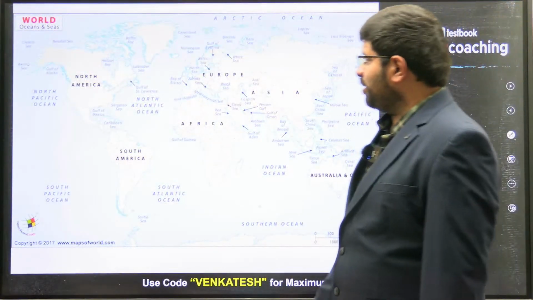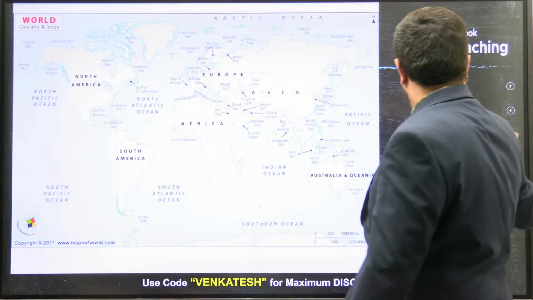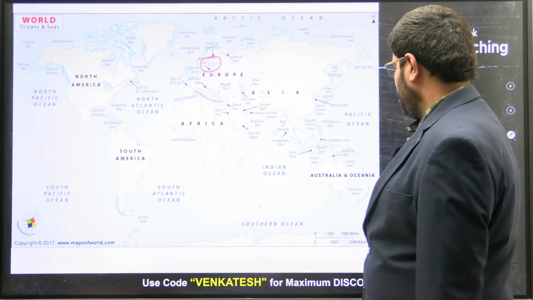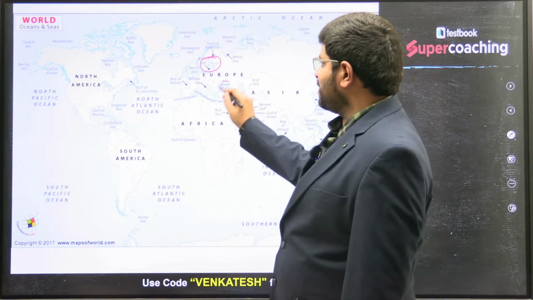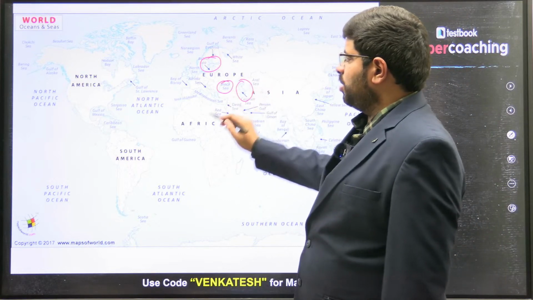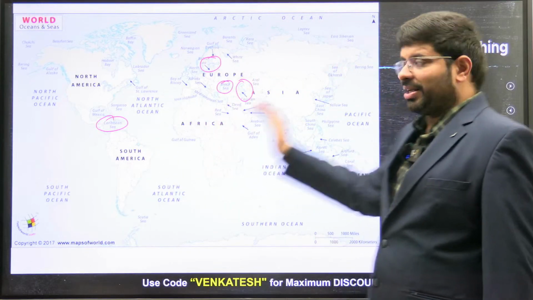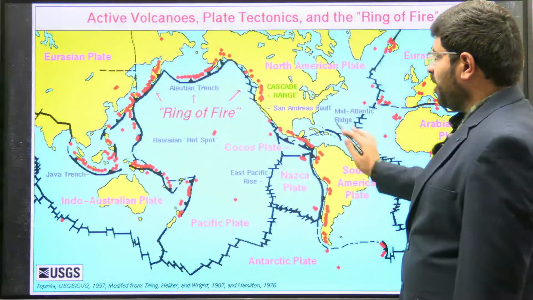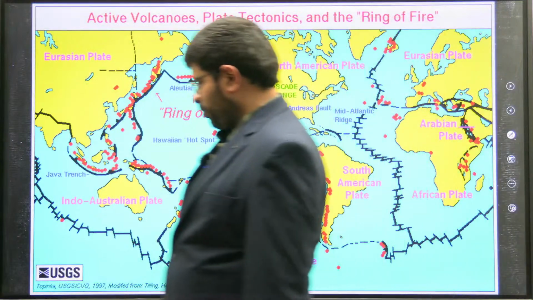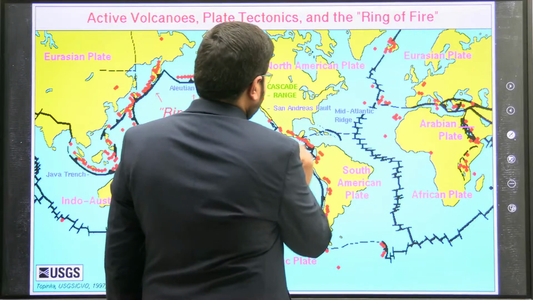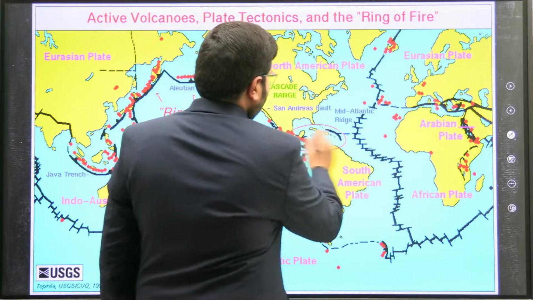If you talk about this, this is the Baltic Sea. Okay. This is the Black Sea, Caspian Sea, and the Caribbean Sea. And superimpose this in the next slide where you are finding the plate boundary movements. If you talk about the plates, you can see here, this is the Caribbean Sea, this is where you will find the plates.